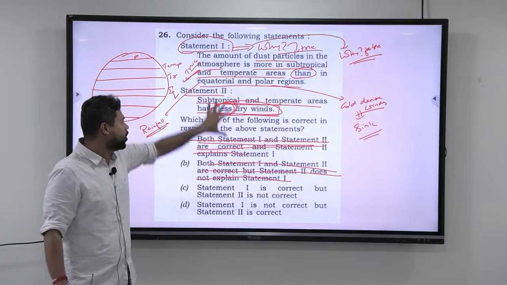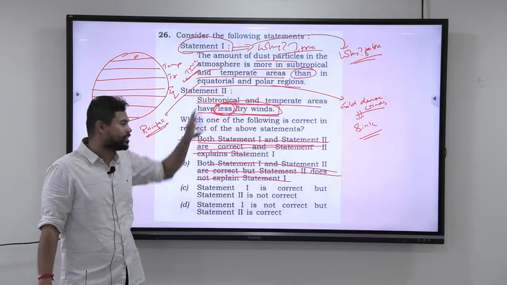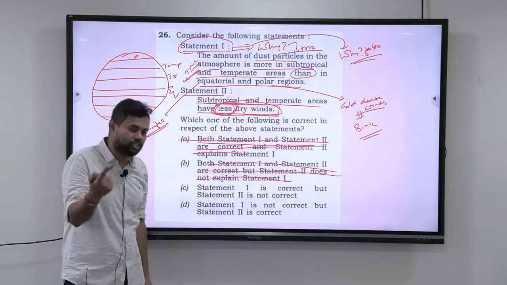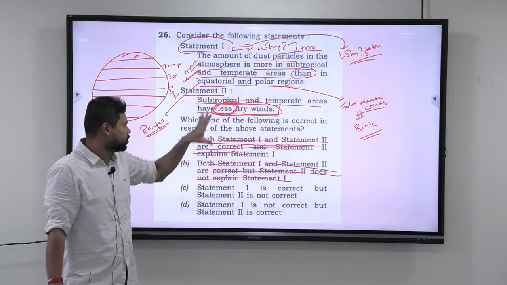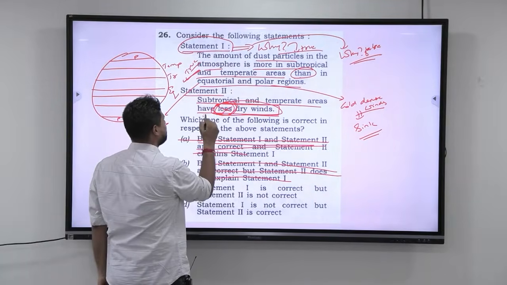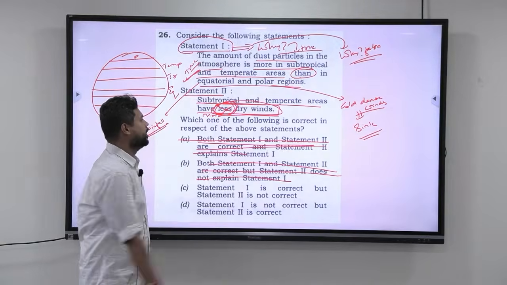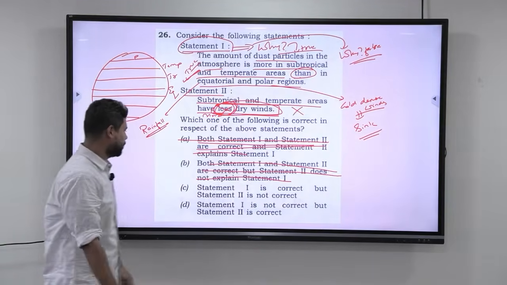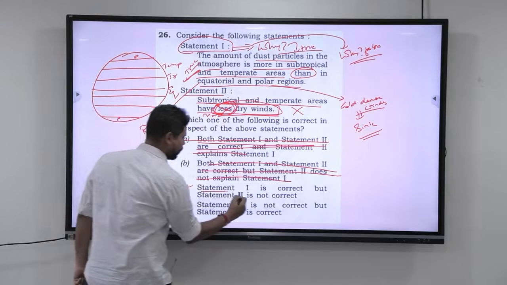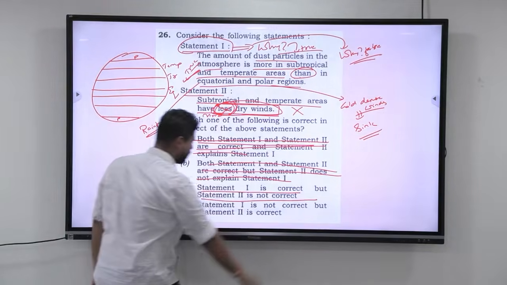I hope you are understanding this because both are mutually exclusive in nature. They are not making sense. Remember the principle of consistency? They are not making any sense. So here it is not less. It has more winds. Okay. So this statement is false. So what will be the answer? The answer is statement 1 is correct but statement 2 is not correct.